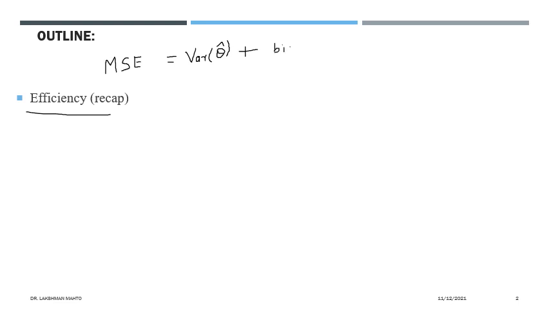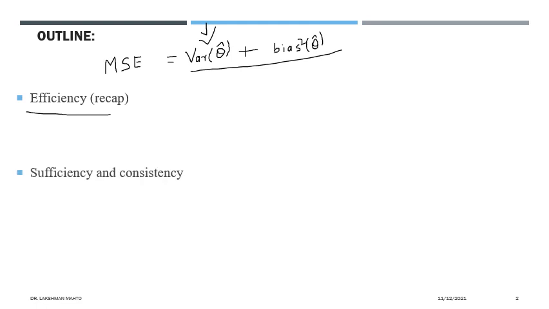In any situation, we just focus on the variance of the estimator. You can also go for the bias-variance trade-off, there is no issue, a squared bias term will come. This is very important in judging the efficiency of a given estimator. Afterward, we will discuss sufficiency and consistency.